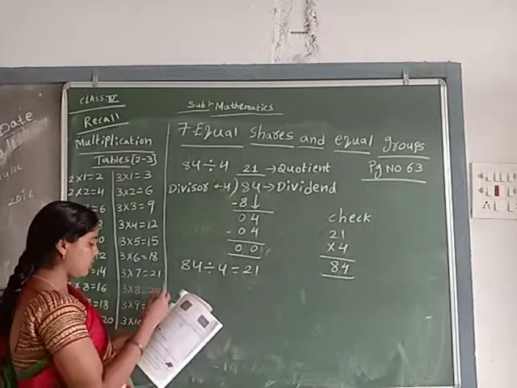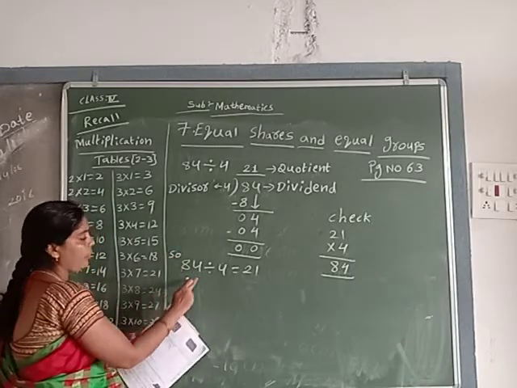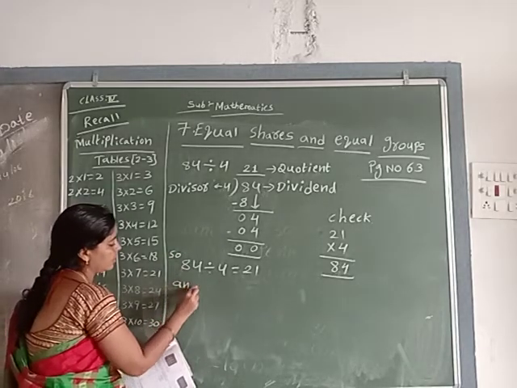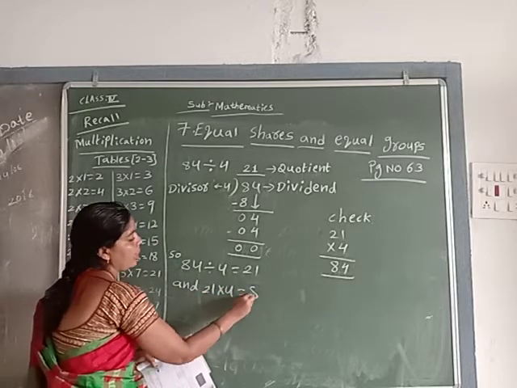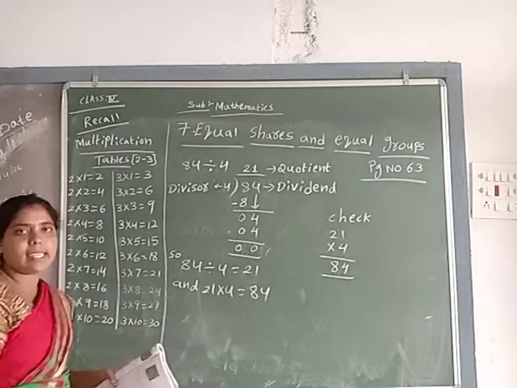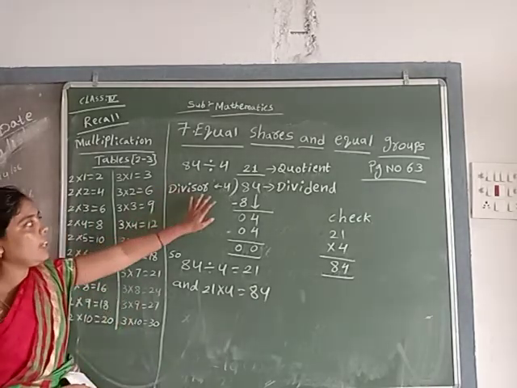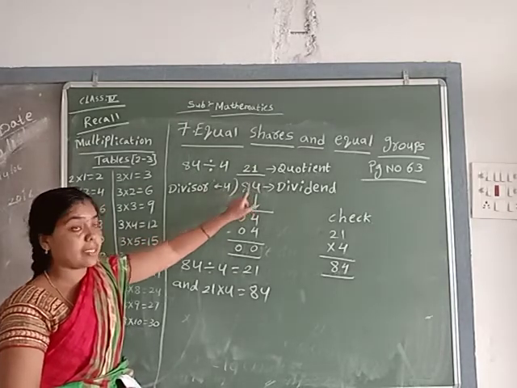See here. So 84 divided by 4 equals 21, and 21 into 4 equals 84. Understand, children? First of all, don't take the ones place.